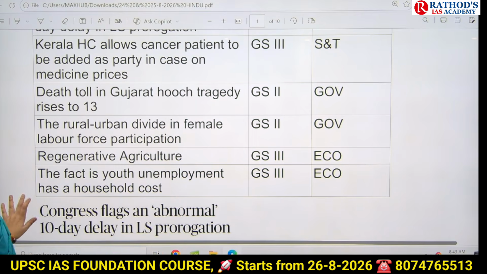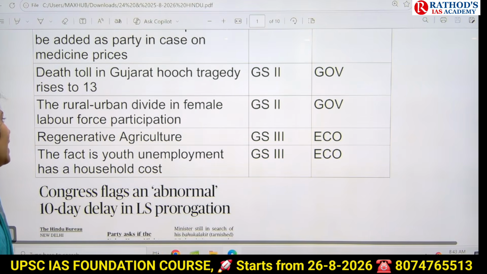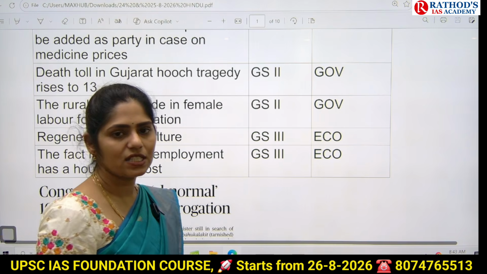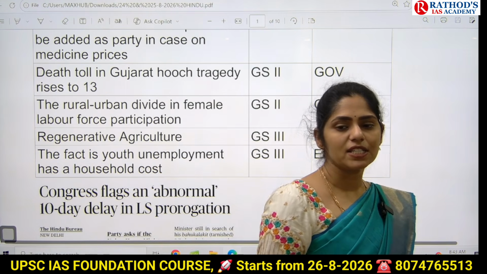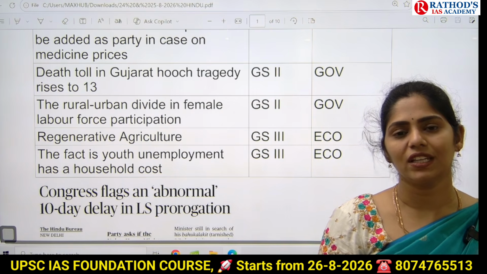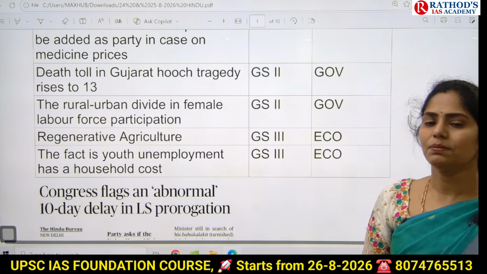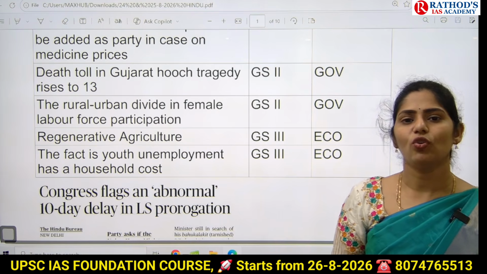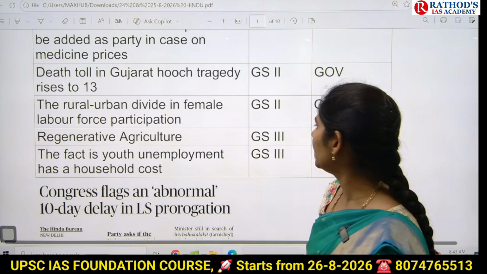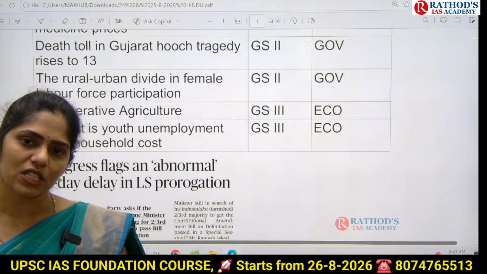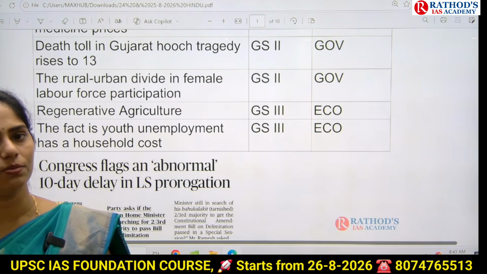And next topic is the rural-urban divide in female labor force participation. This article talks about female labor force participation and says that there is a difference between rural areas and urban areas. Here we have to see exactly the reasons why there is increased female participation in labor in urban areas compared to rural areas, and what the government initiatives are. This topic is important once again from governance, GS paper 2, and you can even take this topic from GS paper 3 under economy.